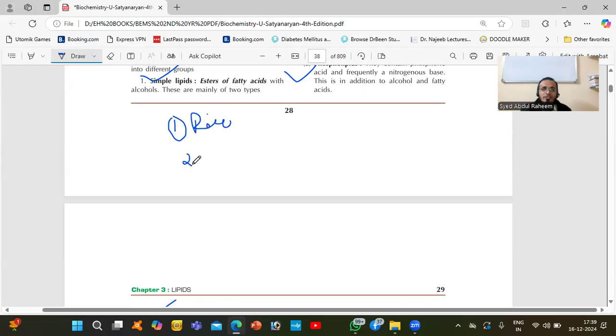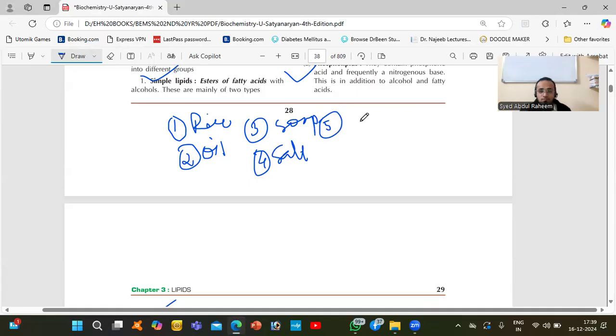We take oil daily, we use soap daily. We use salt daily. We use haldi, turmeric, and mirchi daily, pepper.